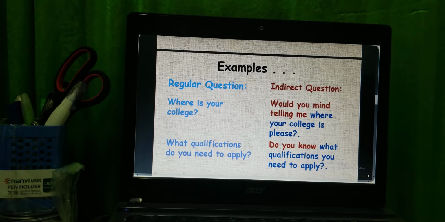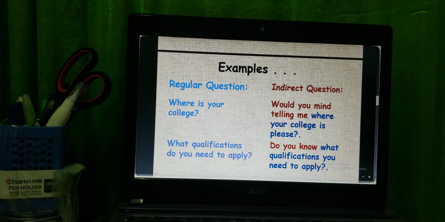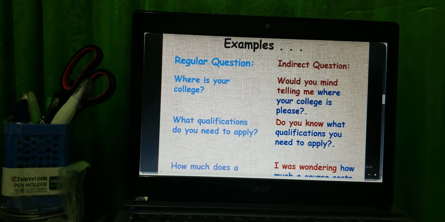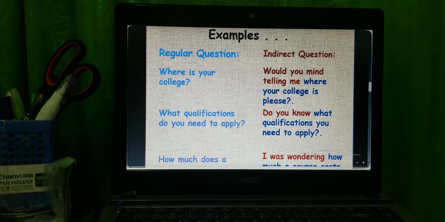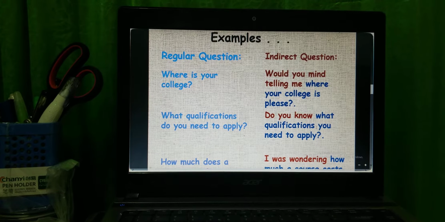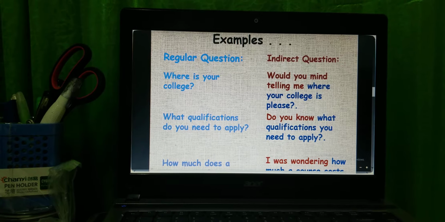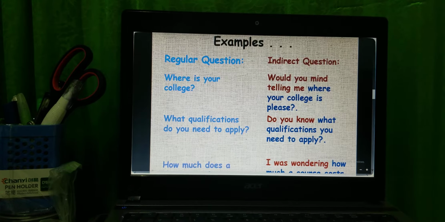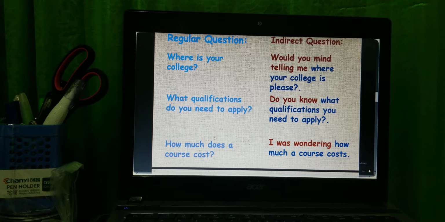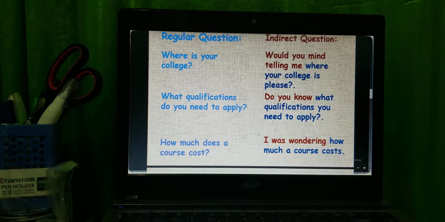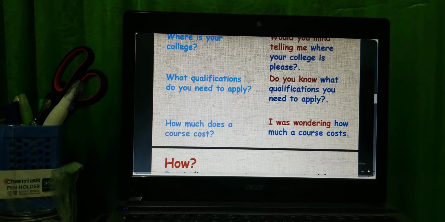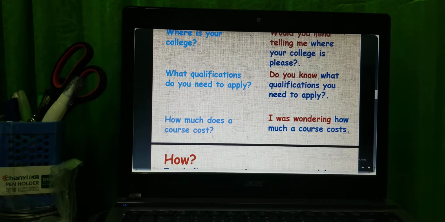Would you mind telling me where your college is, please? And the second one, what qualifications do you need to apply? And then we change it: do you know what qualifications you need to apply? So we can use would you mind telling me, do you know. And the third one, how much does it cost? And then we can make an indirect question: I was wondering how much it costs.